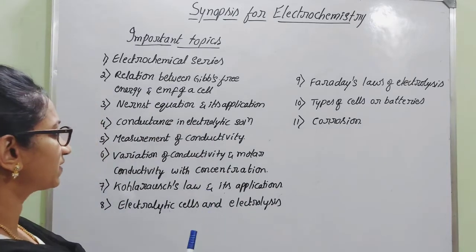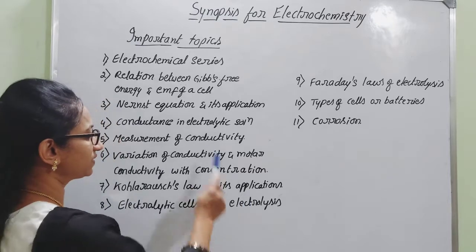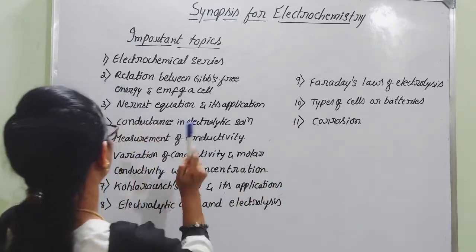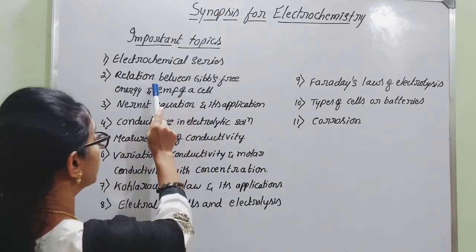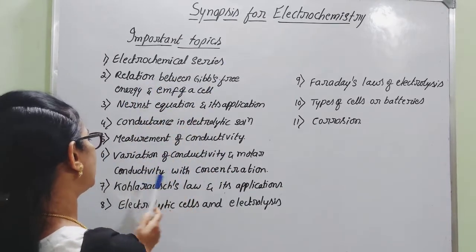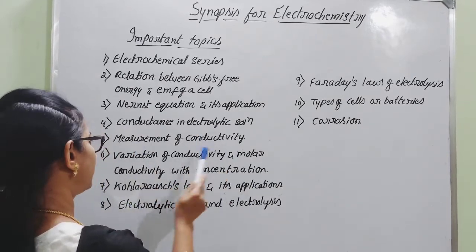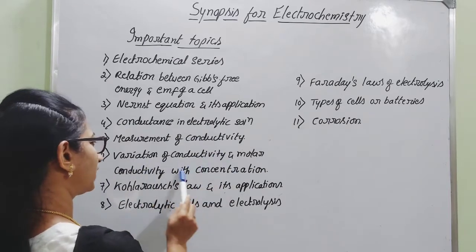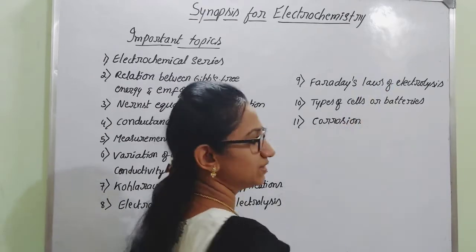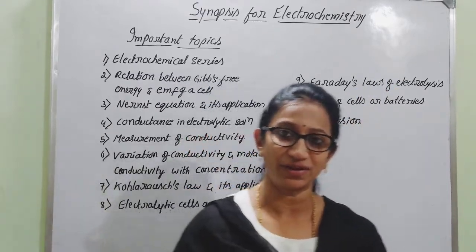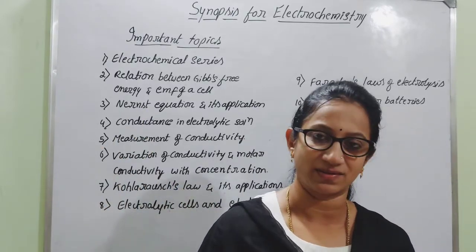And among these topics, if you consider the previous year papers, most of the questions have arisen from topics like the relationship between Gibbs free energy and EMF of cell, most important topic. Then the Kohlrausch law and its application, then measurement of conductivity and variation of conductivity and molar conductivity with concentration. Got it? And Faraday's laws of electrolysis. You have to give more importance to these topics among whatever I have covered.